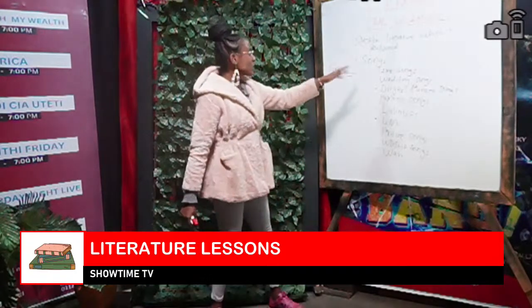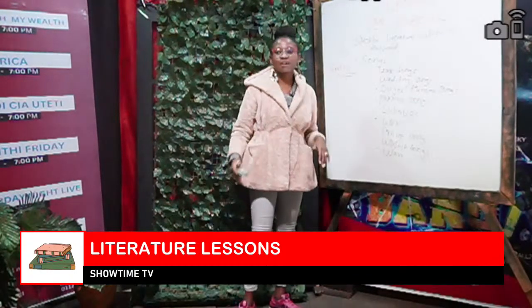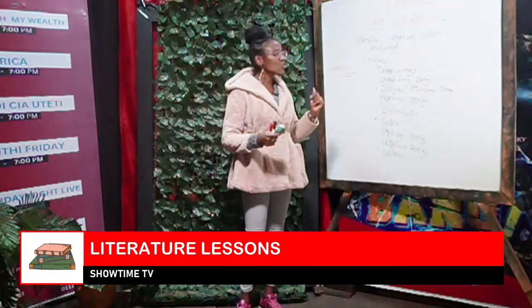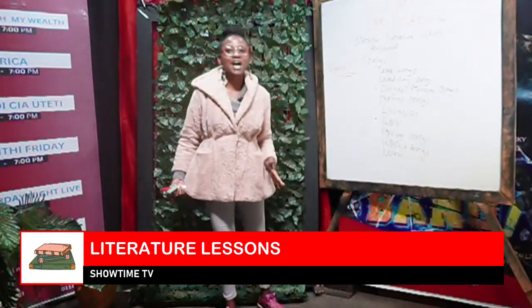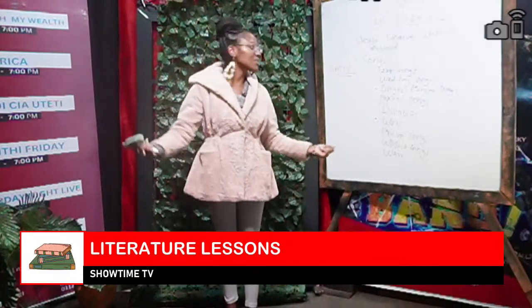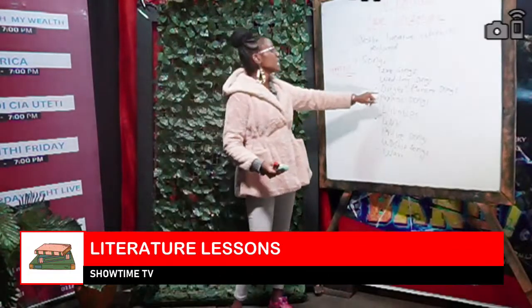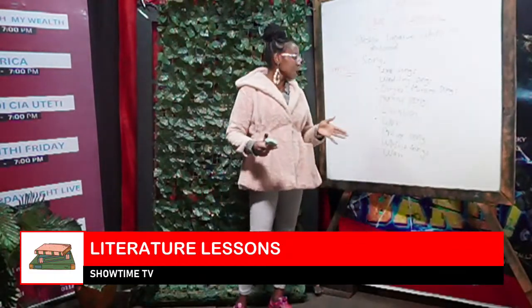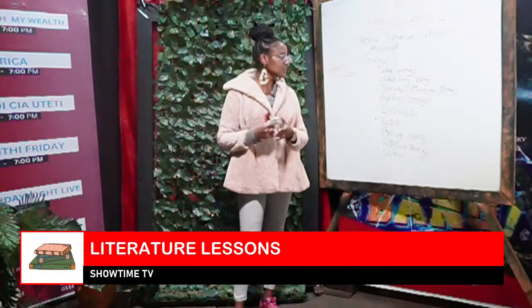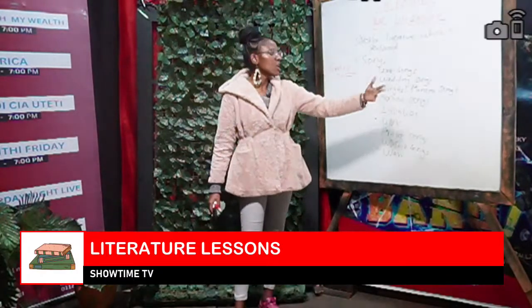So we have love songs, we have wedding songs, we have all attended weddings, so we know the theme for wedding songs. So when you go to a wedding and you're all dressed up and you're singing, you're singing for the bride. We have dirges. These are the ones that are sung when we lose a person, during the funeral, so they are normally sad songs.